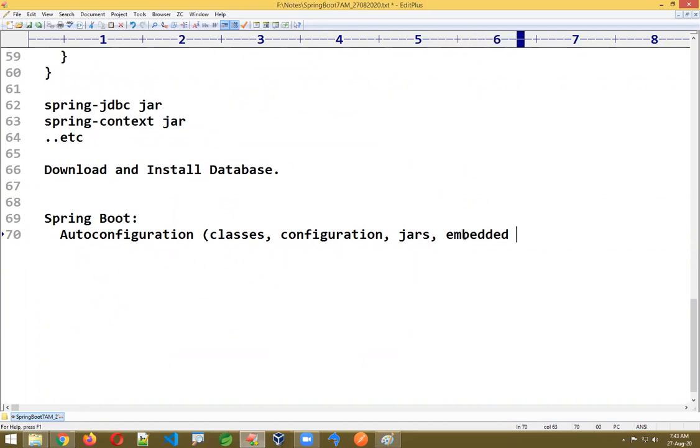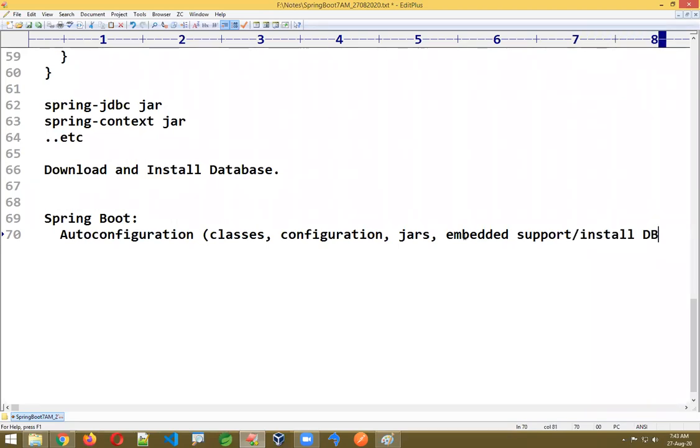Embedded support will be there, which means you are not required to download and install anything here. It supports one embedded database, that means an in-memory database. You are not required to download and install. Temporarily it works for testing purposes. If you want, you can also install a database and use it. An installed database you can also use here.